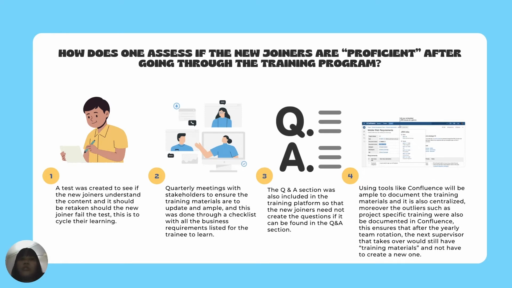Lastly, we use tools like Confluence, which will be ample to document the training materials and is also centralized. Moreover, the outliers such as project-specific trainings are also documented in Confluence. This is to ensure that after the yearly team rotation, the next supervisor that takes over will still have training materials and not have to create a new one. So now I'll pass on to my teammates to explain the results.